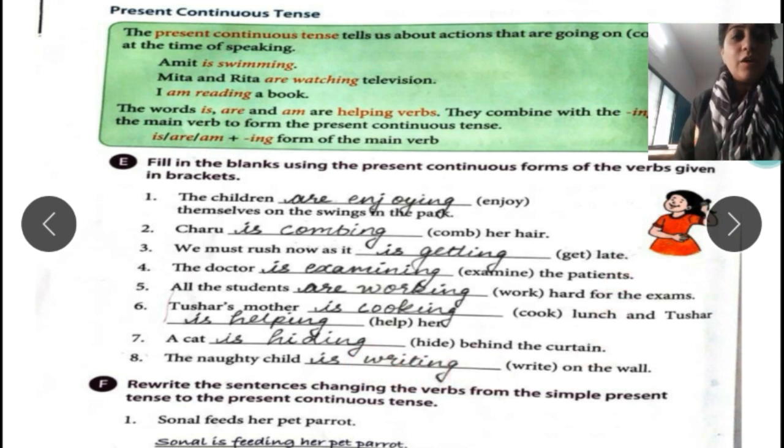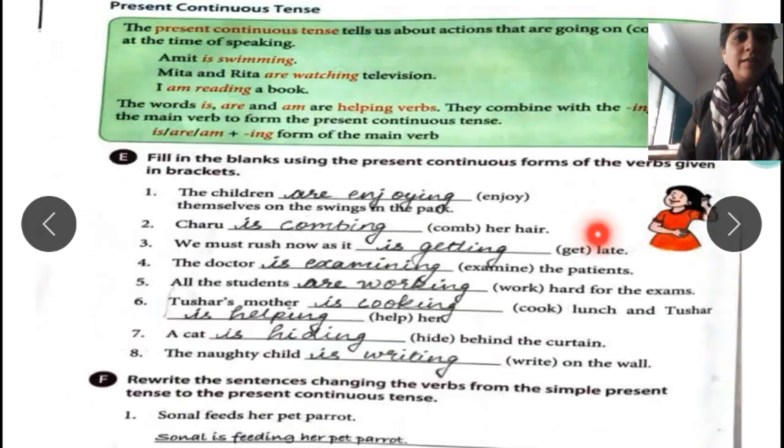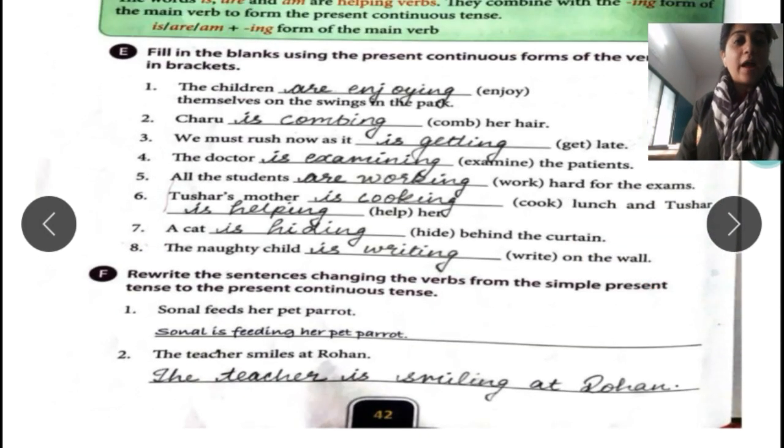Now the last activity of our chapter is you have to rewrite the sentence changing the verbs from simple to present continuous. First, let us see one example. Sonal feeds her pet parrot. Sonal is feeding her pet parrot. You have to use is, are and am plus ing form of verb. I hope you are clear. The teacher smiles at Rohan. The teacher is smiling at Rohan.